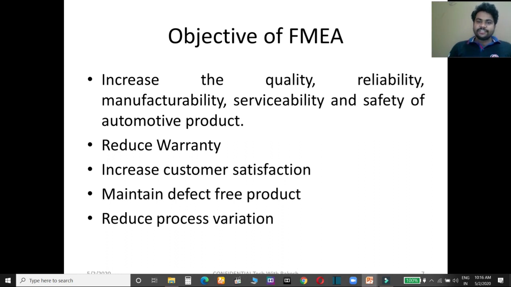Customer satisfaction will also increase, because before any process you are identifying its failure modes and taking preventive action and detectability. So this is the main reason for customer satisfaction. Maintain defect free products, so your quality will increase and rejection will decrease. Reduce process variation.